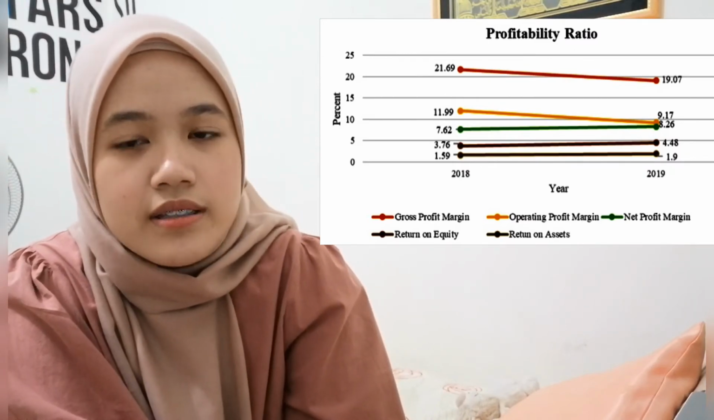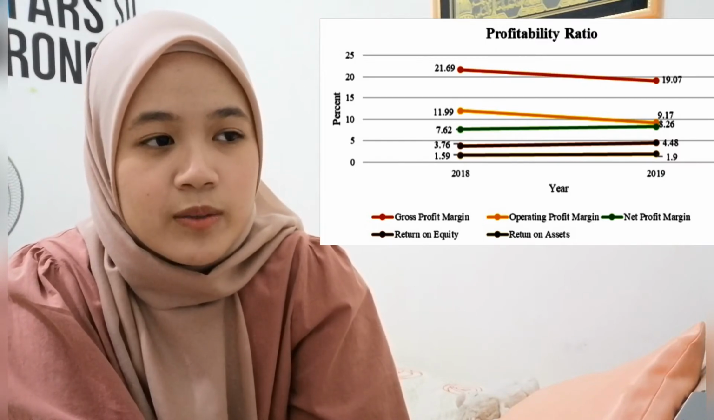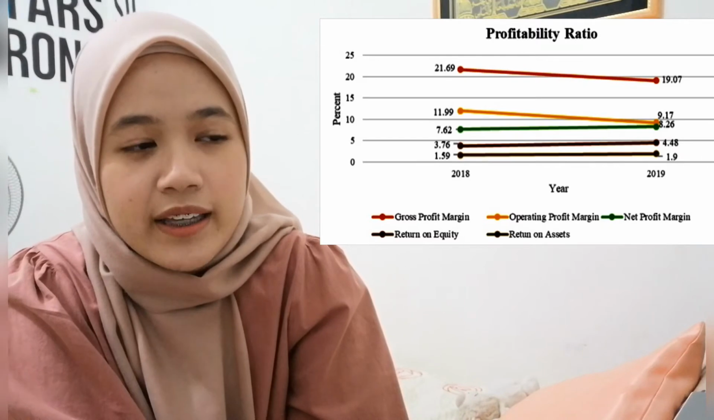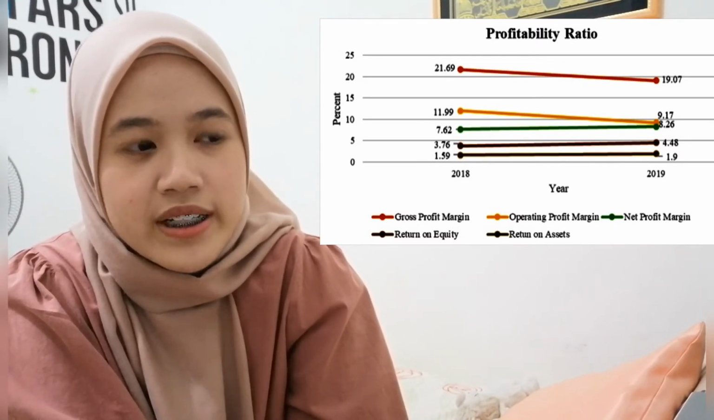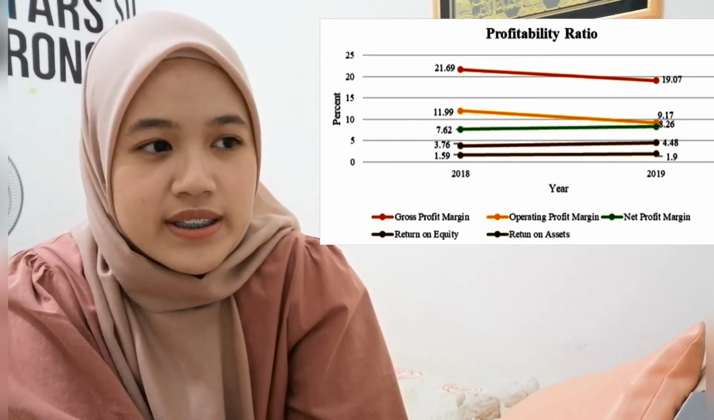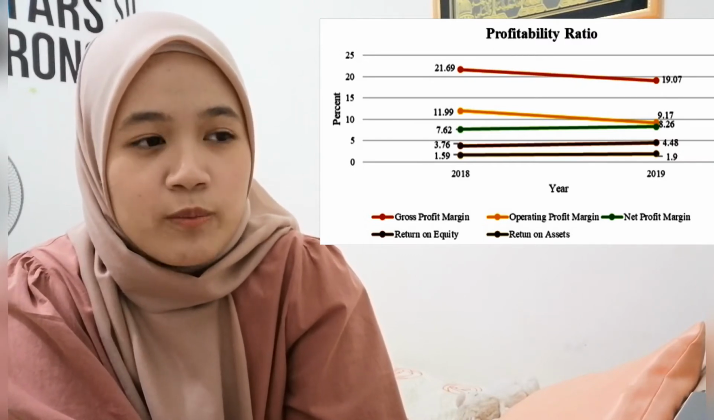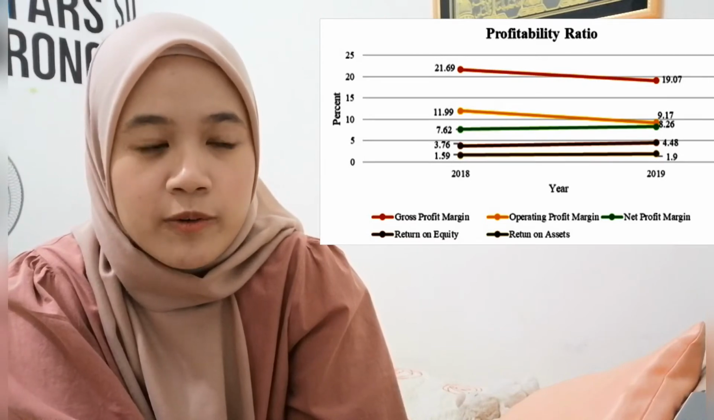Next ratio is the net profit margin. In 2018, the firm got 7.62% and in 2019 the firm got 8.26%. Next is the return on equity ratio. In 2018 the firm got 3.76% and in 2019 the firm had 4.48%, also indicating good performance.